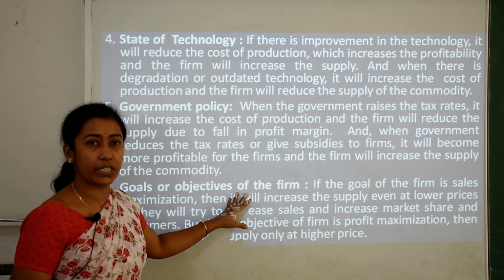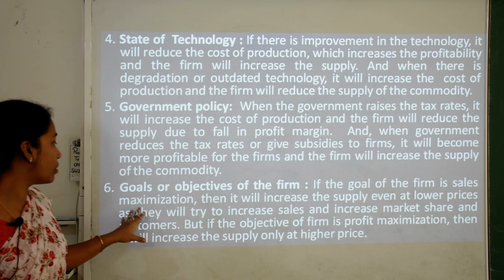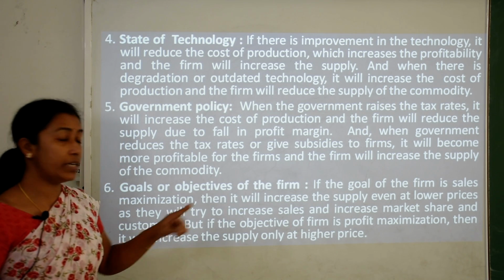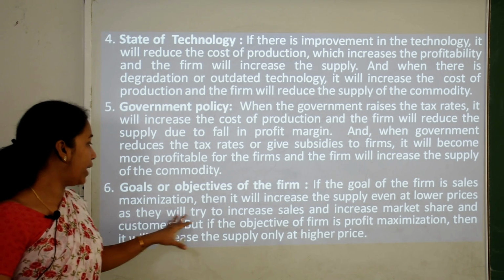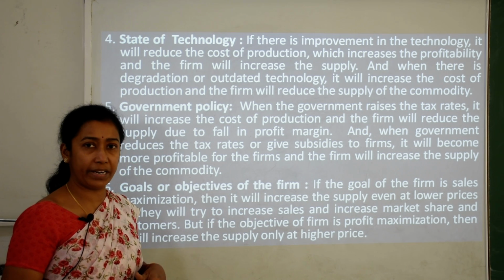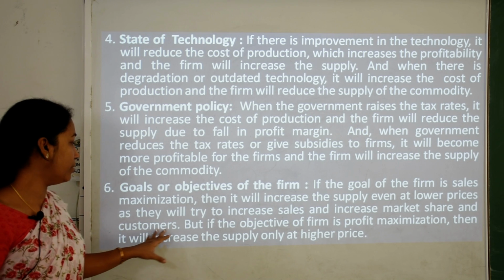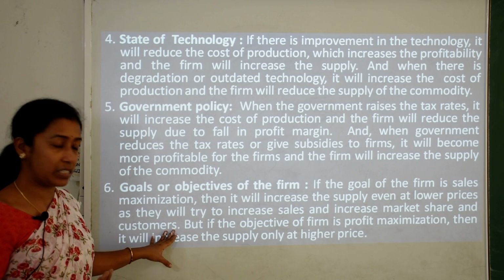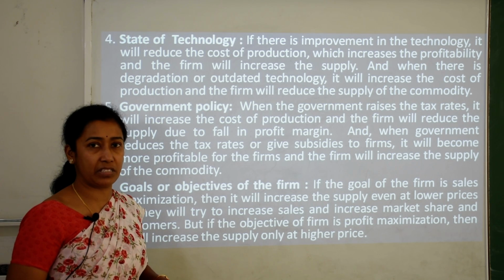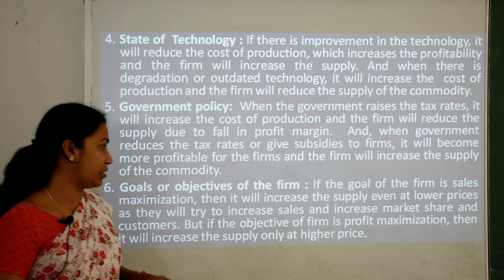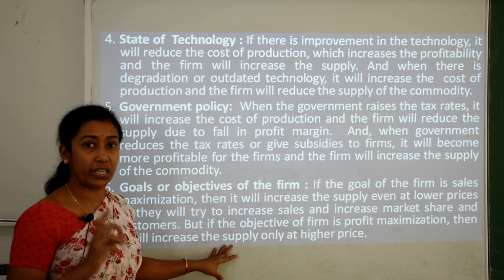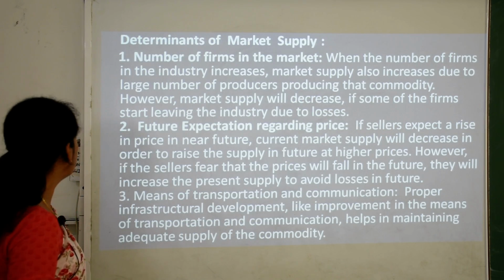Sixth is goals and objectives of the firm. If the goal of the firm is sales maximization, then it will increase the supply even at very low prices, as they will try to increase their sales volume, market share, goodwill, and also want to increase customers. But if the objective of the firm is only profit maximization, not satisfaction of the customer, then it will increase the supply only at higher or expensive prices of the product.